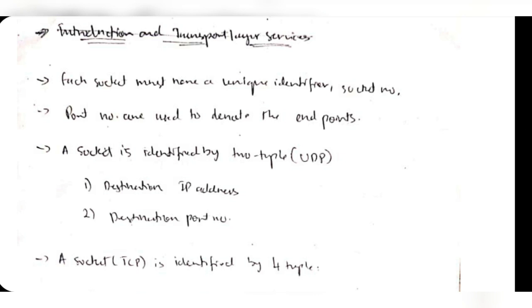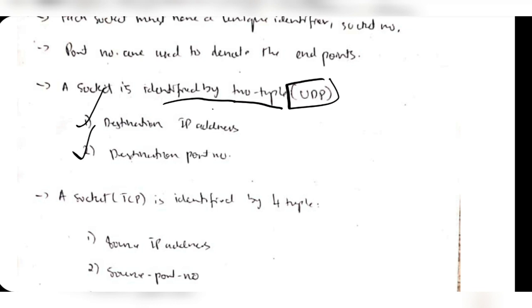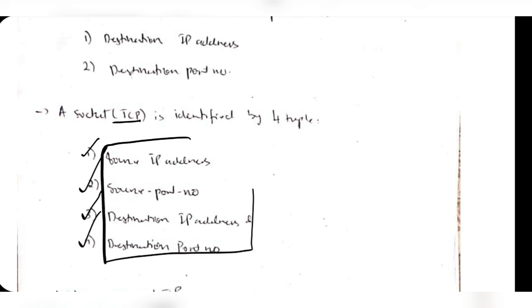Port numbers are used to denote the endpoints of the transmission of the data. A socket is identified by a two-tuple in UDP, which is the destination IP address and the destination port number. By using these two, you can identify a specific device. The second one is TCP, which is a reliable data transfer. There we have four tuples because it's more secure, right? So here we have a source IP address and port number, and the same thing for the destination also. By using these four factors, we will identify the specific device.